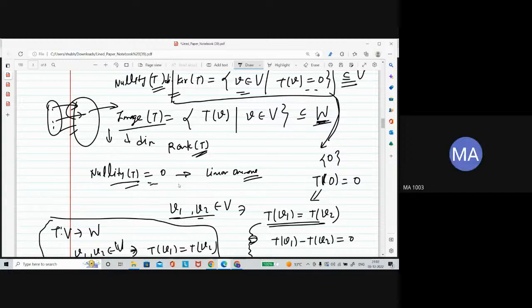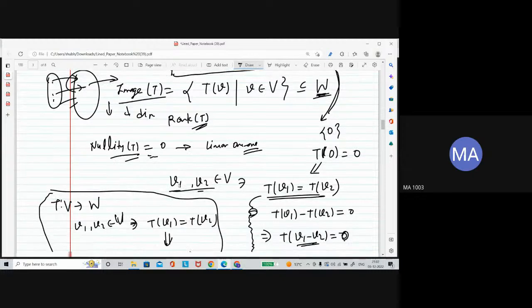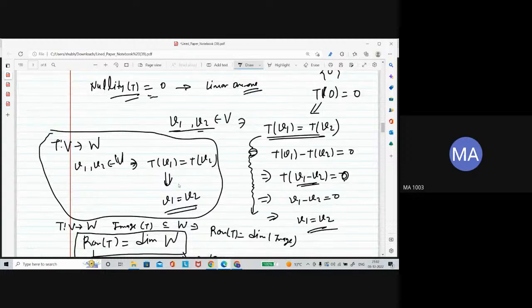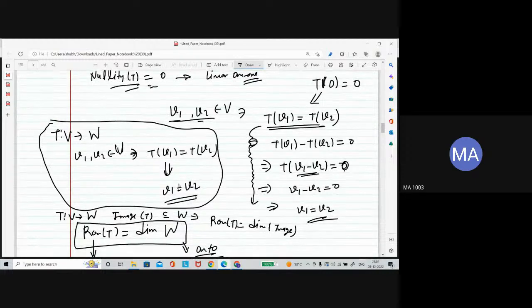There are some tools for finding the nullity and rank of a linear transformation. That thing remains. Let me finish the whole concept, then we will discuss an example on the whole.